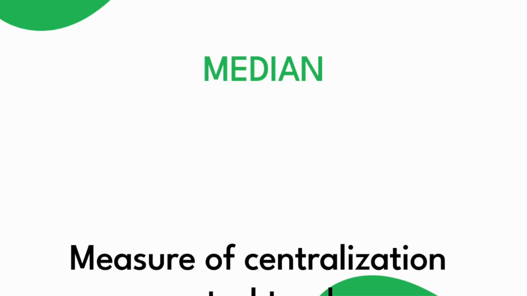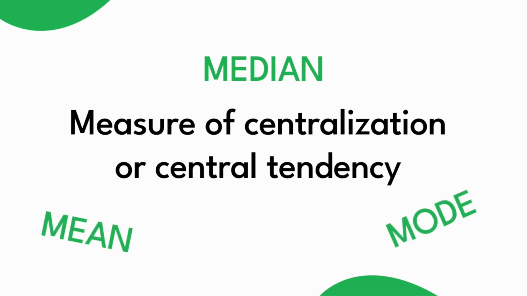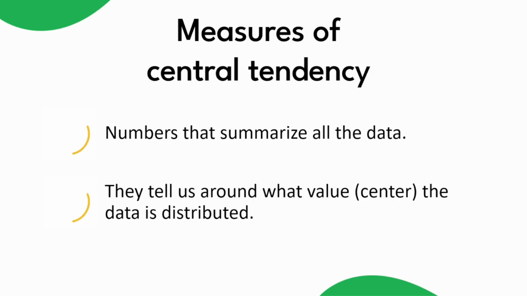The median is a measure of centralization or central tendency. There are other measures of this kind, for example, the mean and the mode. The measures of centralization or central tendency are numbers that summarize all the data, and they also inform us around which value or center the data is distributed. We will understand it very easily with a couple of examples.